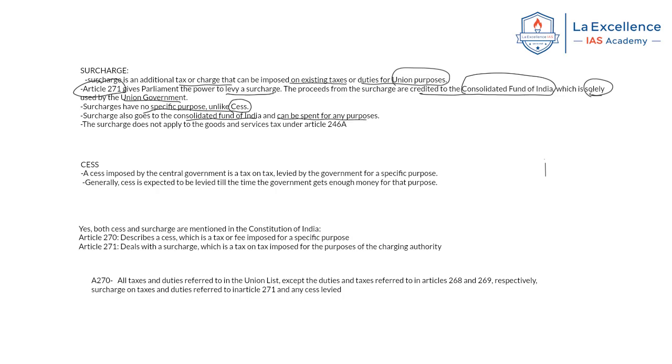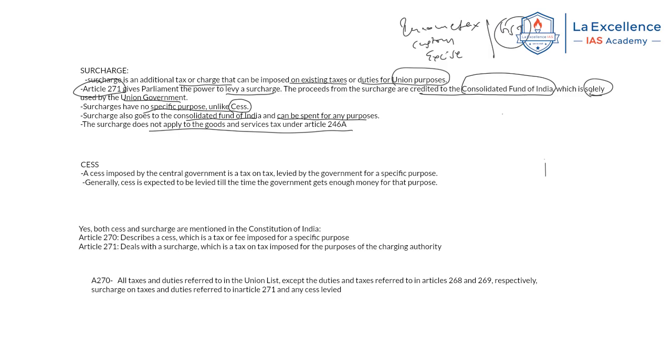Okay. Now, the next important thing is that certain specific goods and services are exempted from certain charges, based on the rules given by the central government, especially regarding goods and services. Now, surcharge can be imposed on income tax, custom duty, or excise duty. It can even be imposed on certain GSTs also, not all GSTs, certain GSTs, right?